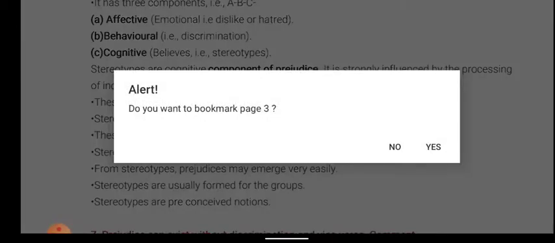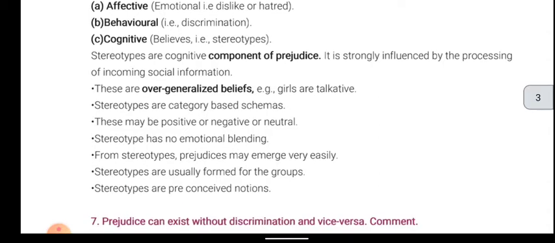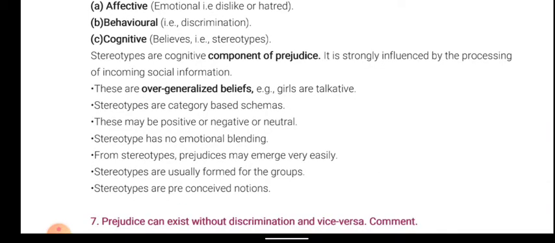It is strongly influenced by the processing of incoming social information. These are overgeneralized beliefs. Example, girls are talkative.